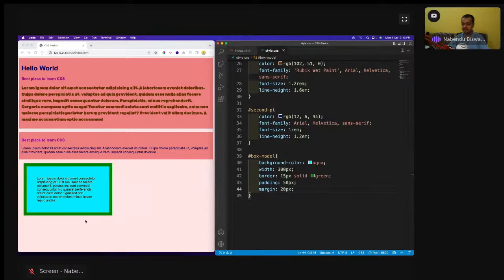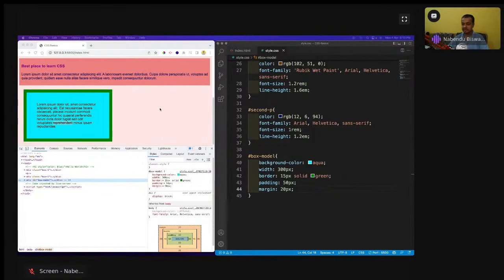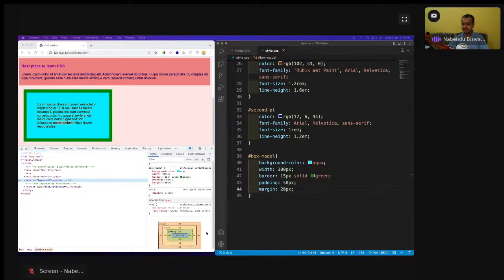And there is one more way to see this thing. This box model, I'll do a right-click and I'll do an inspect. Inspect, this is how the developers work. You can inspect, you can see all of the HTML also here, every HTML is there. So see, I was selecting this thing. If it is not selected, you just click over it and see the box model is being shown. So box model is what?